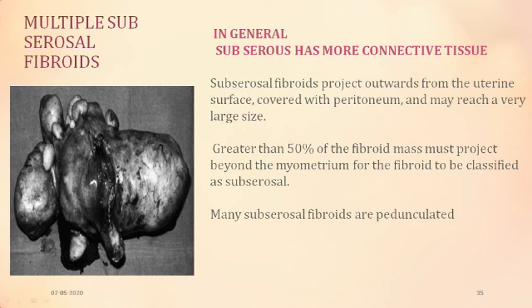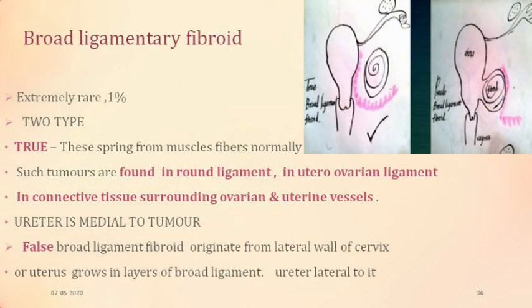We saw in general that the subserous has more of the connective tissue, and the submucous has more of the muscle tissue. So this subserous fibroid can have multiple subserous elements, and multiple connective tissue, the third variety. They project outward from the uterine cavity covered by peritoneum, and may reach large size. Greater than 50% of the fibroid mass must project beyond the myometrium for the fibroid to be classified as subserosal. Otherwise it would be intramural. They can be pedunculated.